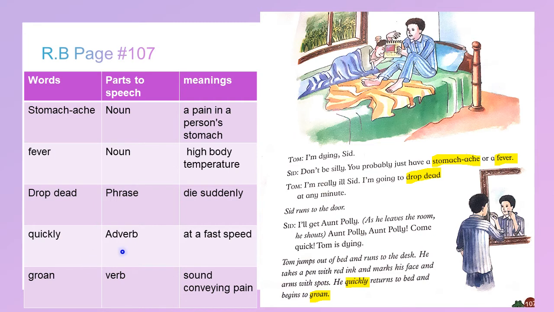Quickly is an adverb, it means at a fast speed, and groan is a verb also, it means sound conveying pain. Now he gets up out of bed and hurries to the mirror and marks spots on his face so he can look ill, really ill, and then goes back to bed and makes sounds of pain.